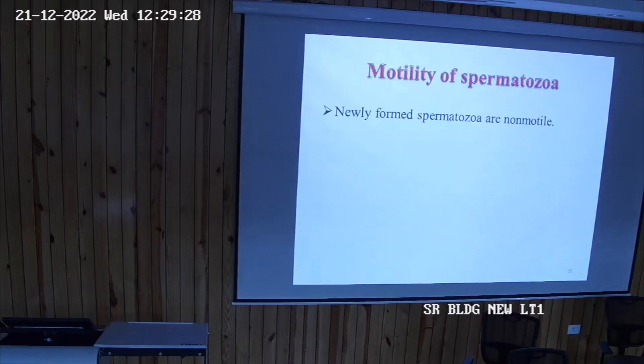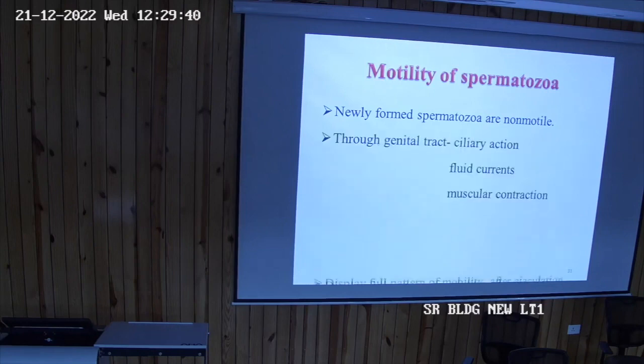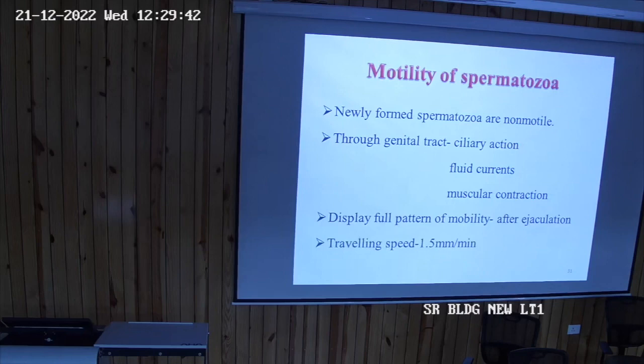Then motility of the spermatozoa: when do they become motile, when is it gained? The newly formed sperm are non-motile. The full pattern of motility is only displayed after ejaculation. Some are stored in the epididymis. In that way you are correct, they are stored in the epididymis, but the full pattern of motility is only gained after ejaculation. So they are non-motile.